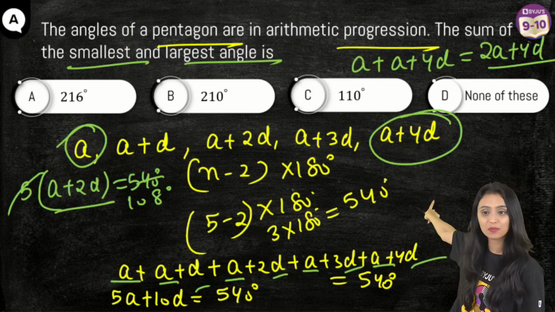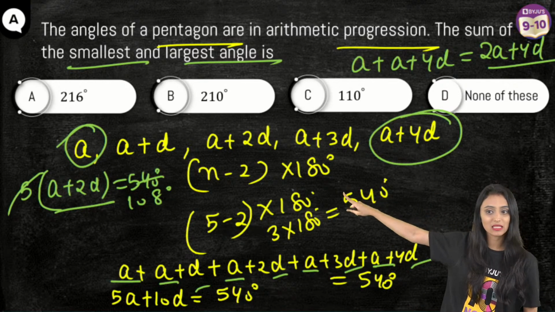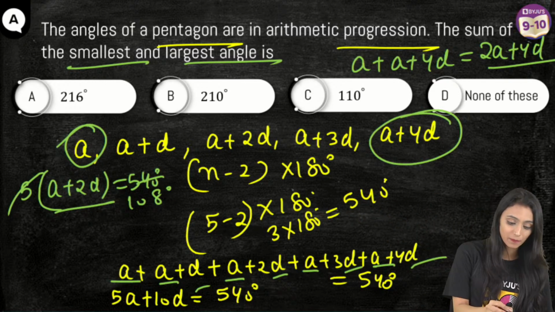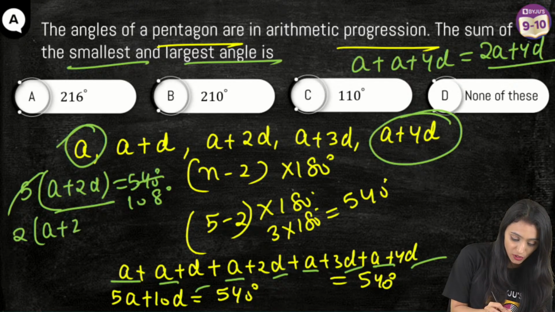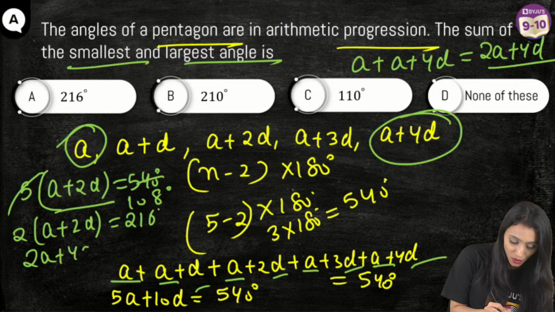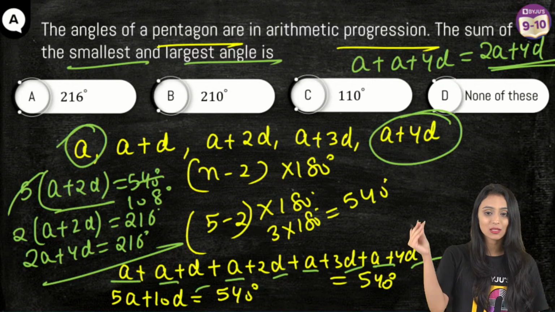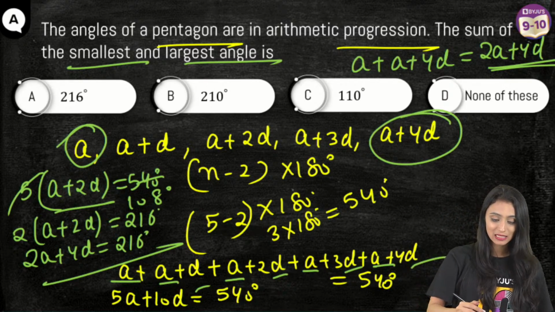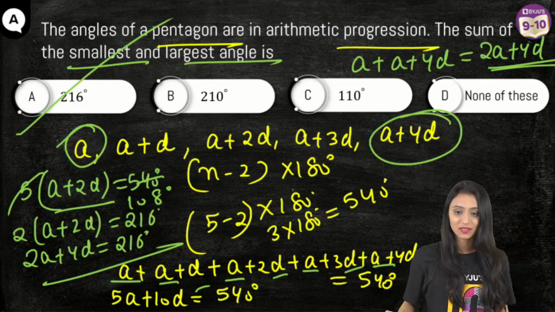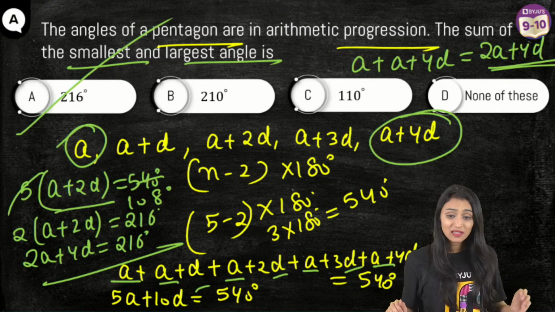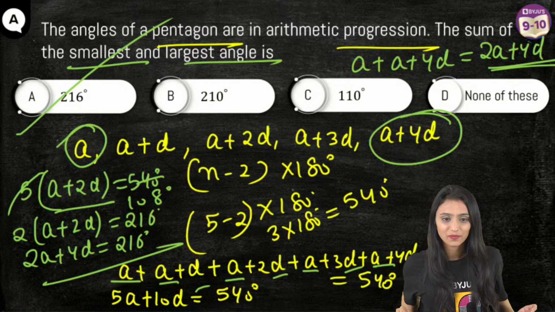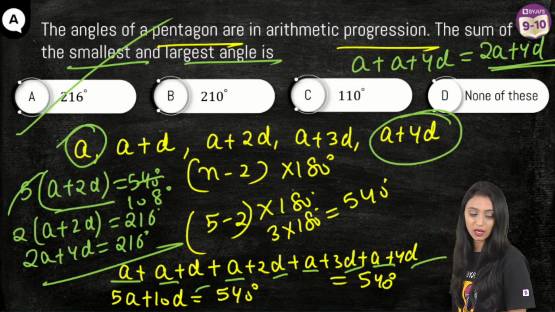If I multiply this by 2, I'll get 2a plus 4d. Let's multiply both sides by 2 over here. You get 216 degrees. So 2a plus 4d is going to be 216. It is actually the sum of your first term and last term. Yes, 216, Option A. Multiply both sides by 2, you are saying, Sarita. Yes, so this is simple.